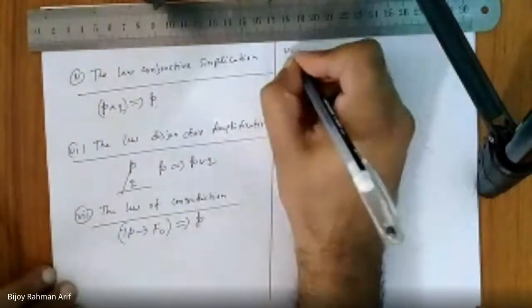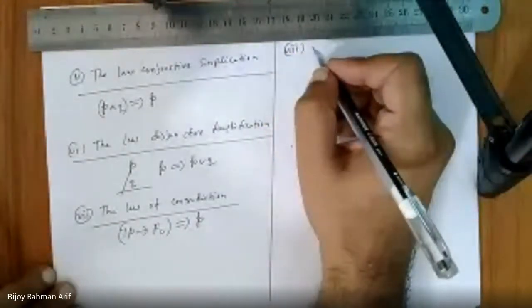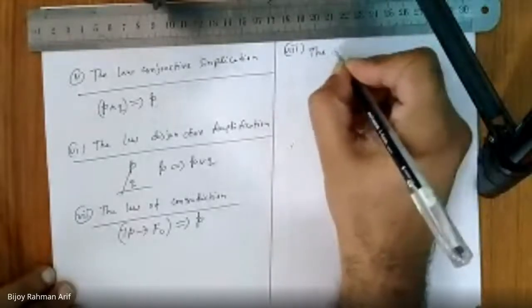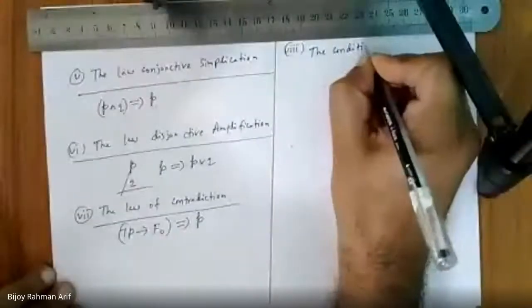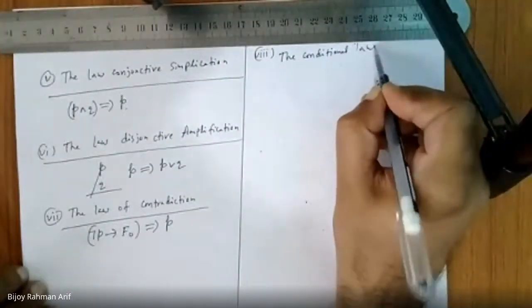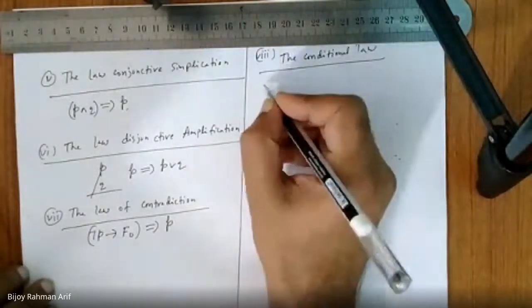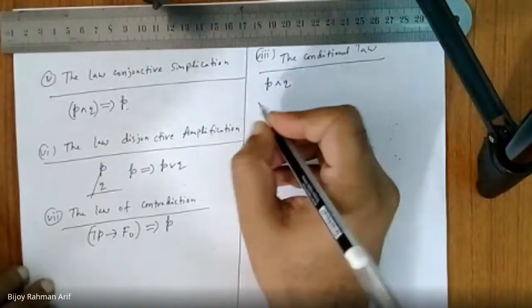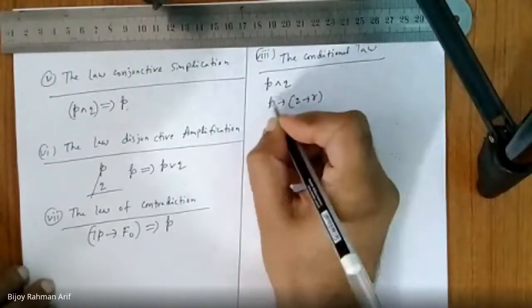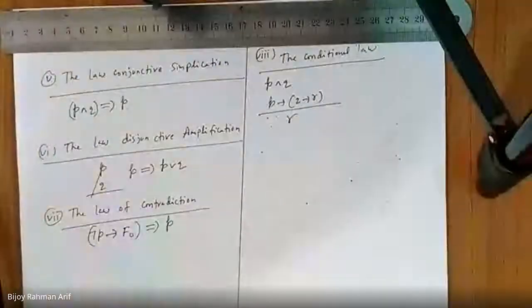Now let's go to number 8. The law of proof by condition, which says P and Q, and P and Q implies R, then it is nothing but R. Okay?